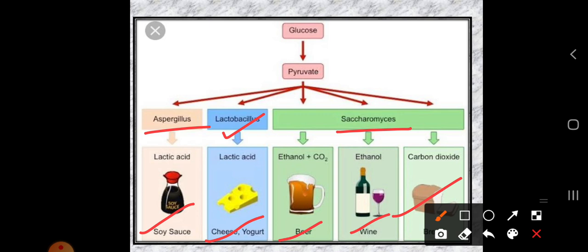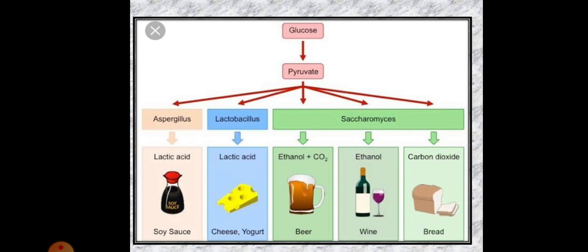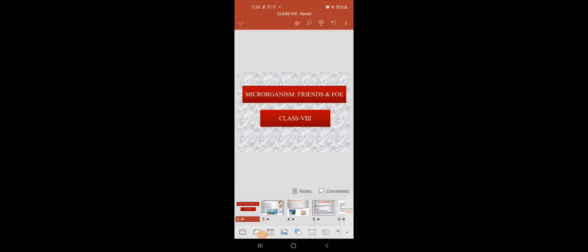After completing this class I will send the PDF form of this class. Just go through that and take down all the points; it will help you while solving the examination paper. So dear students, I hope there is no confusion.